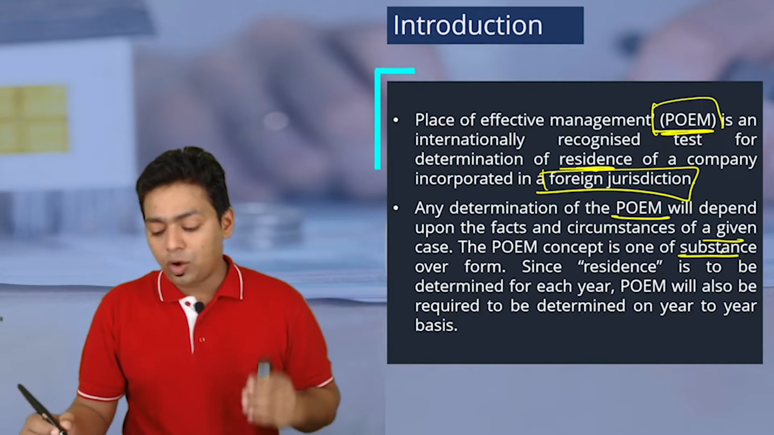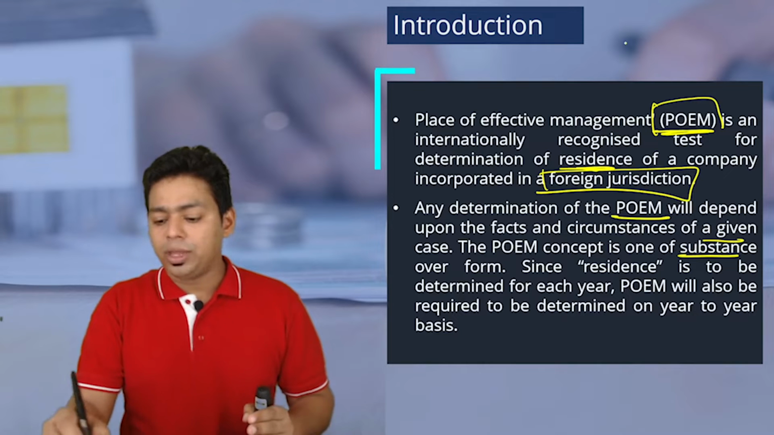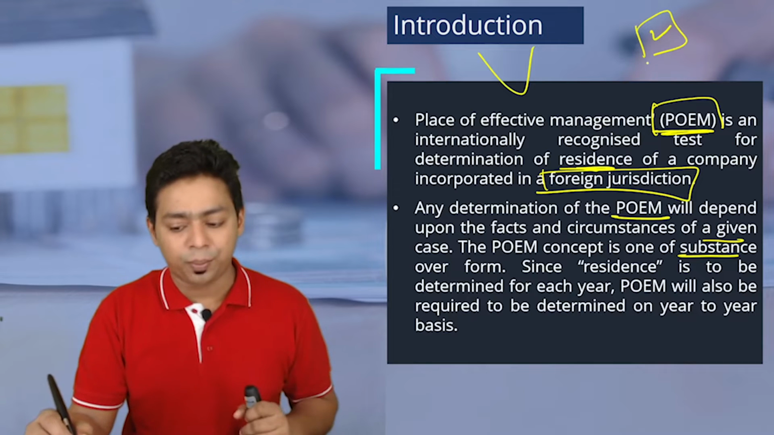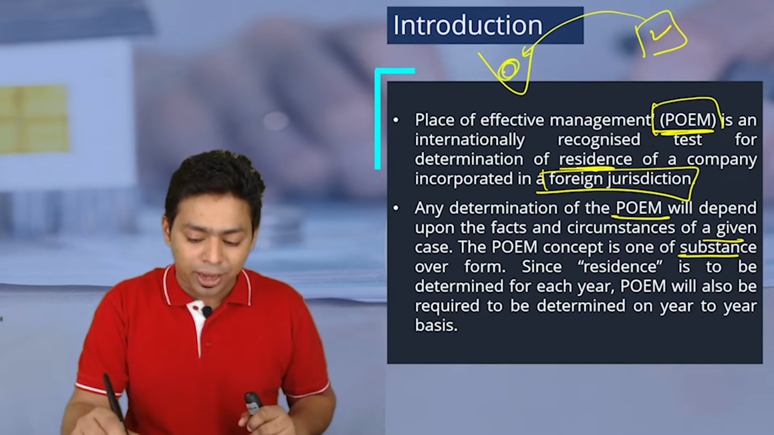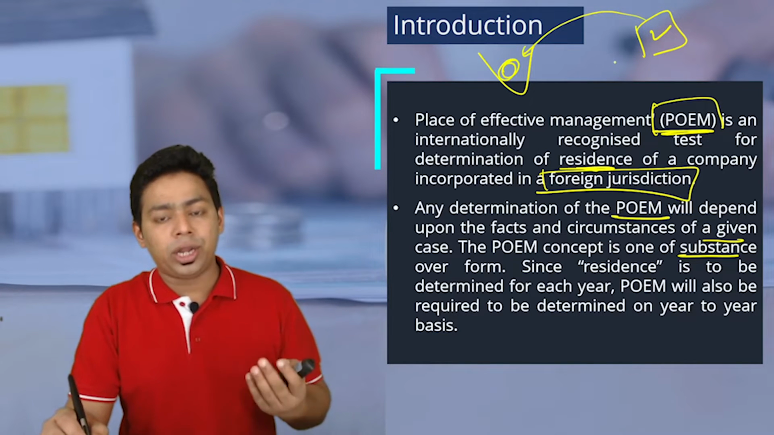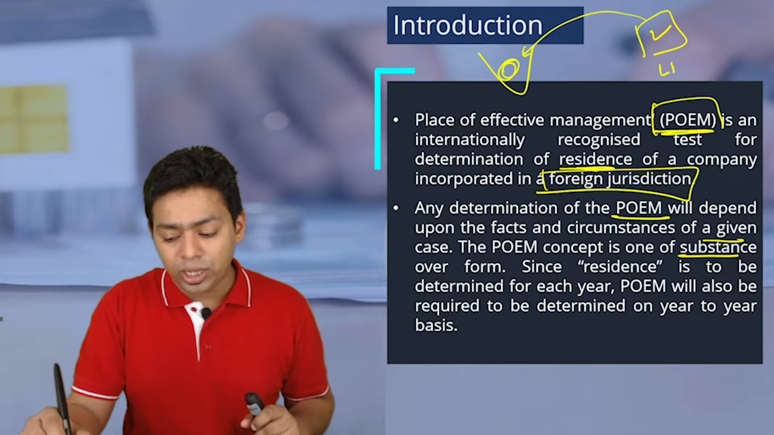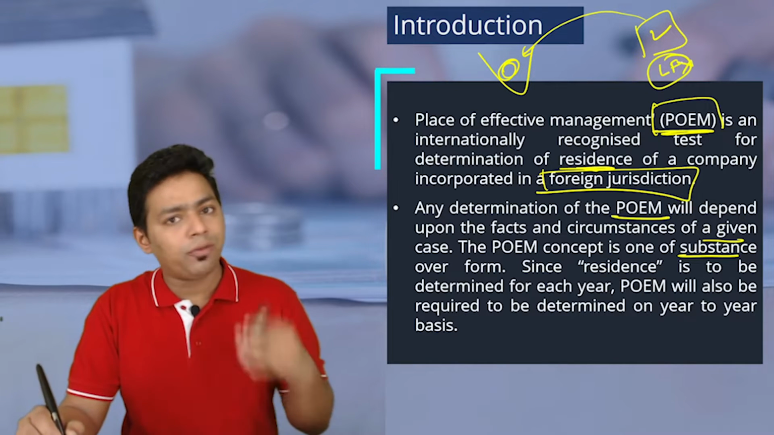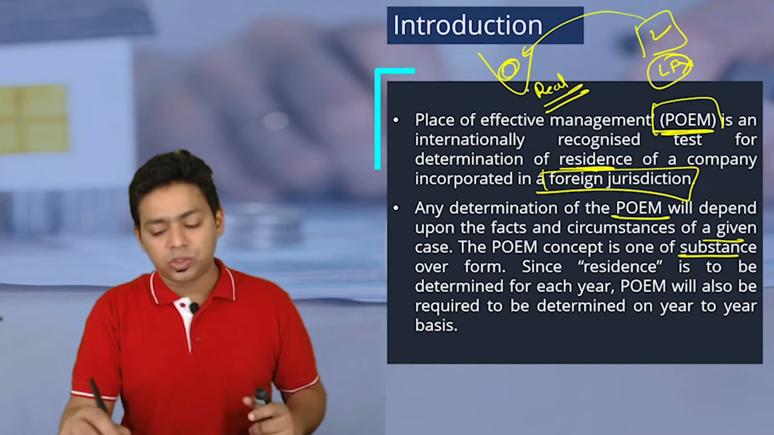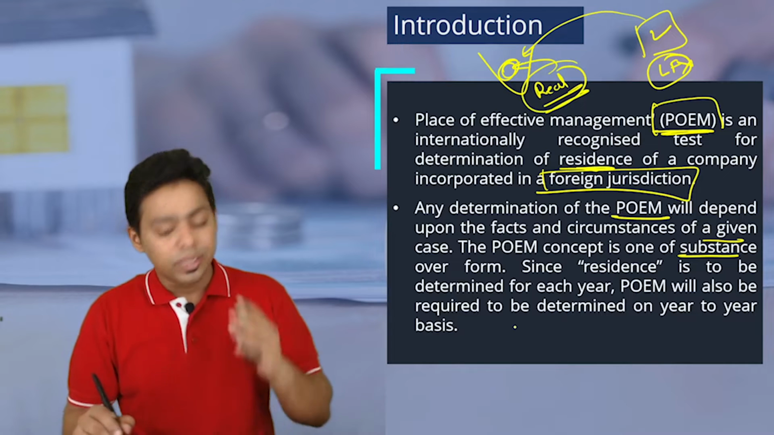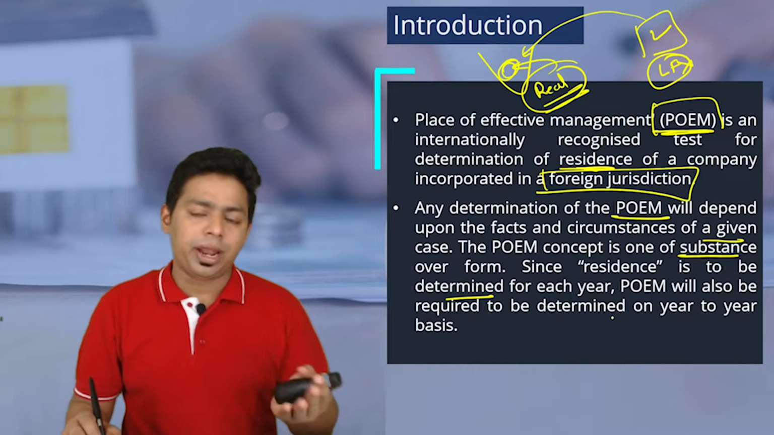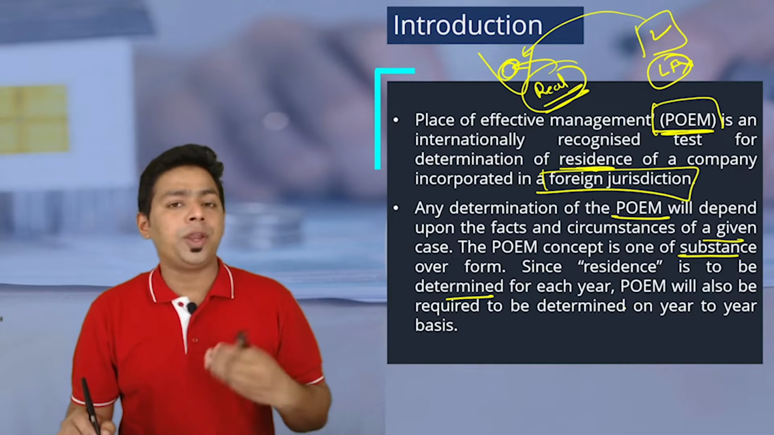The POEM concept is one of substance over legal form. Legally your company is incorporated outside India, legally you are trying to show it as a non-resident or foreign company, but in substance the company has management in India or is doing its effective business in India. Then what are we doing here? We are ignoring the legal form. Legal form is outside India. We are trying to say, in reality, in real form, in substance, whether the company is located in India or not. That's what we are checking here. Residence status we determine for every year. Similarly, we have to check the POEM of the company on a yearly basis.